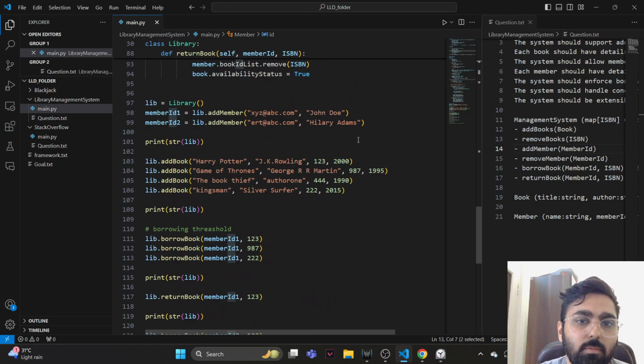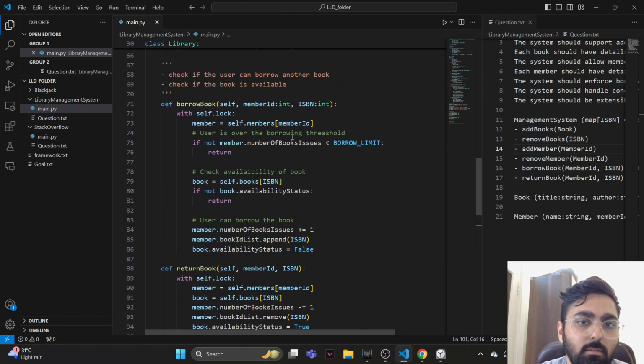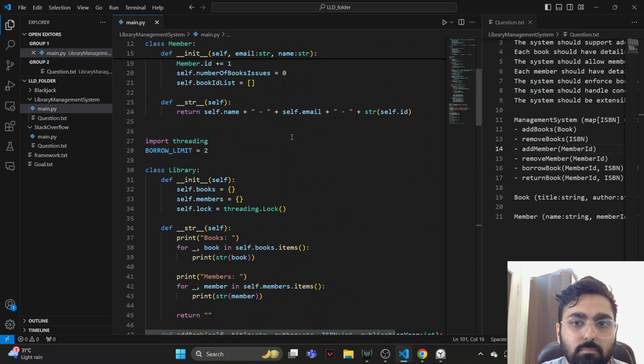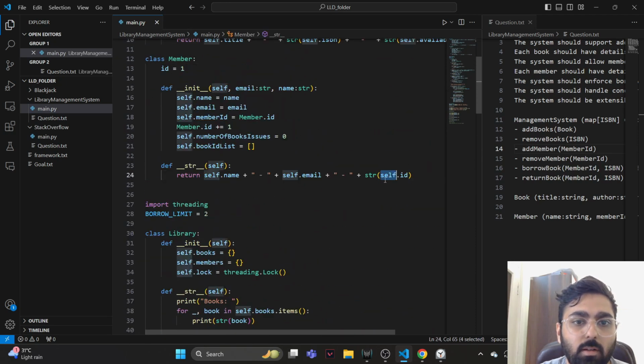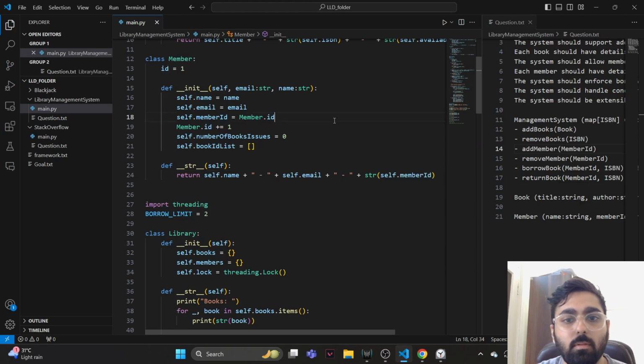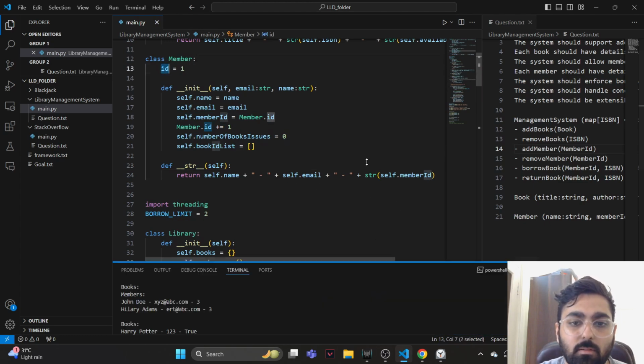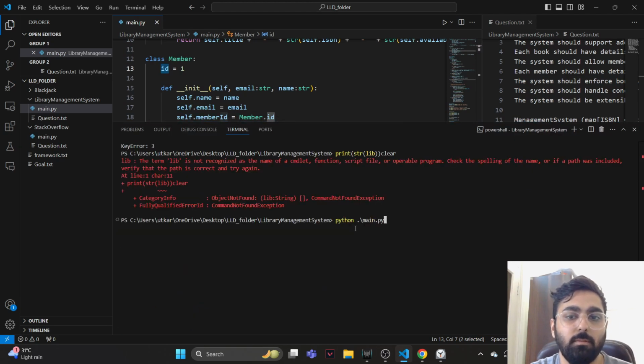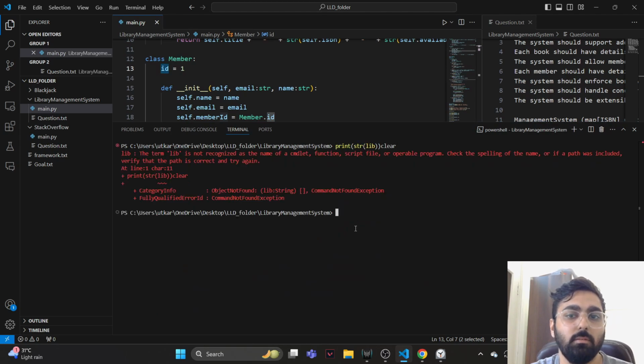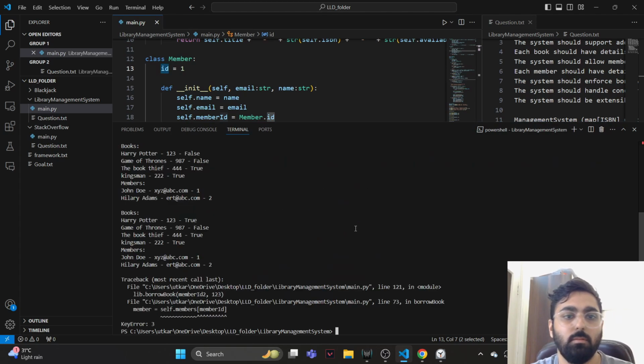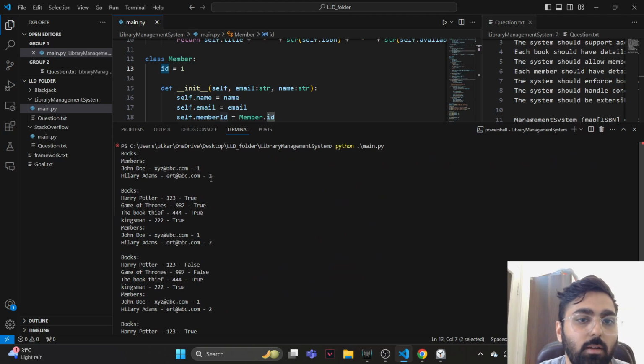And why is it 3 all of a sudden? And we are printing self.id, so this is not the same id as this. It should be the, oh, it's self.member id. Oh, okay, we're printing the wrong thing. This id is the class id, and that's the member id. We were printing the wrong thing. Let's see. So yeah, 1 and 2, which is correct.